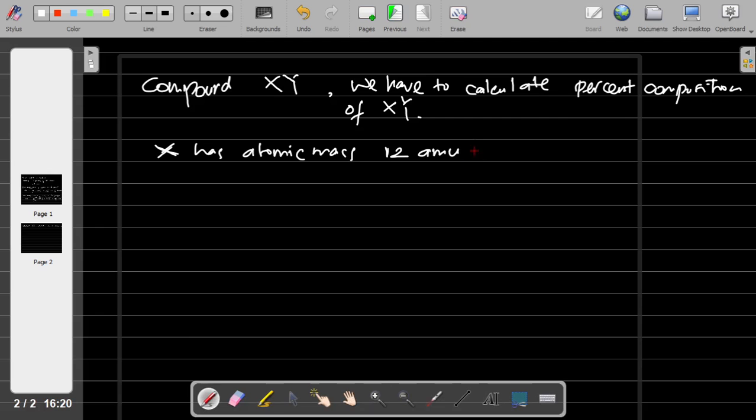And the XY has formula mass 28. Okay, so you don't have to be confused. How can I get 12 or 28? It's just an assumption, just an example. So X is 12 and then XY is 28.